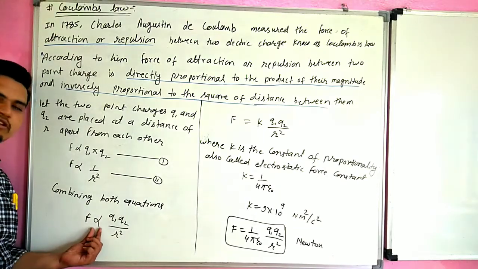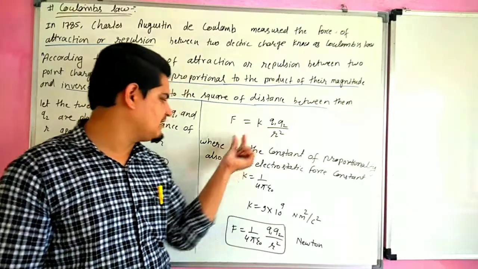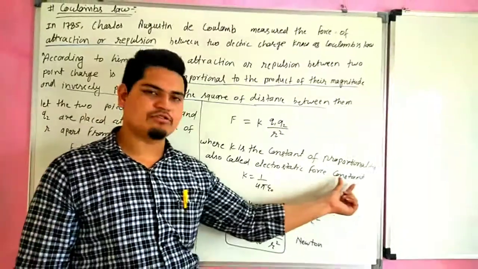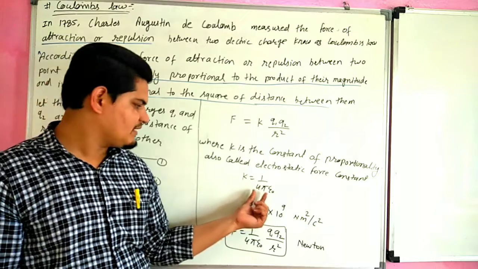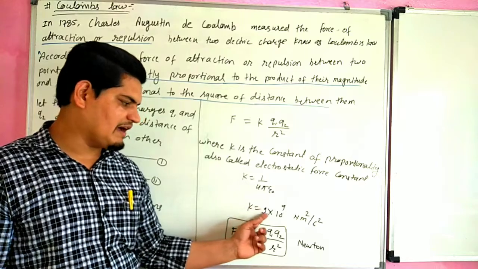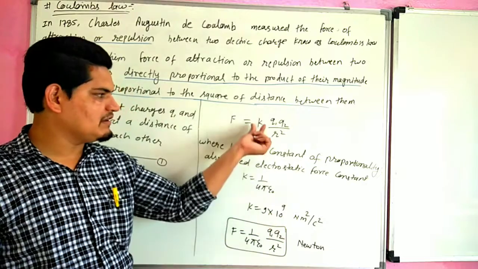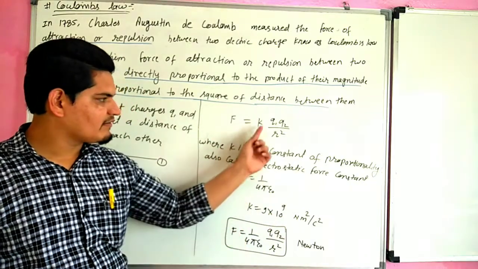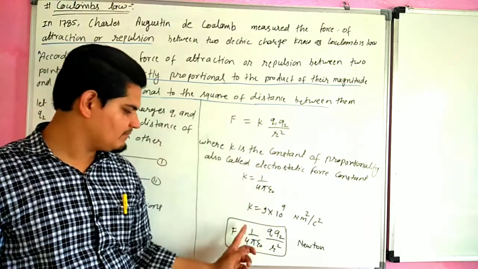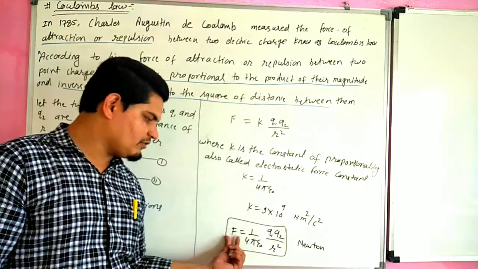We know that when we remove the proportionality sign, a constant comes. There is a K. K is the constant of proportionality, also called the electrostatic force constant. Its value depends on the medium. For air, its value is 1/4πε0, and also its value is 9 × 10⁹ Newton-meter square per Coulomb square. When we put this value in the equation, F equals 1/4πε0 Q1 Q2 upon r square. The SI unit of force is Newton.